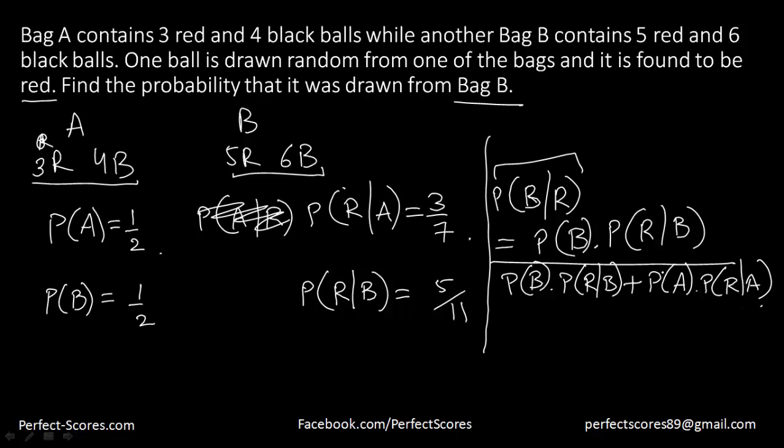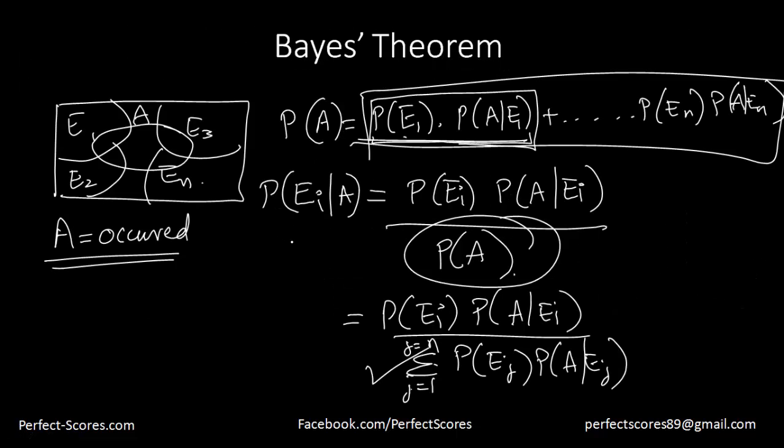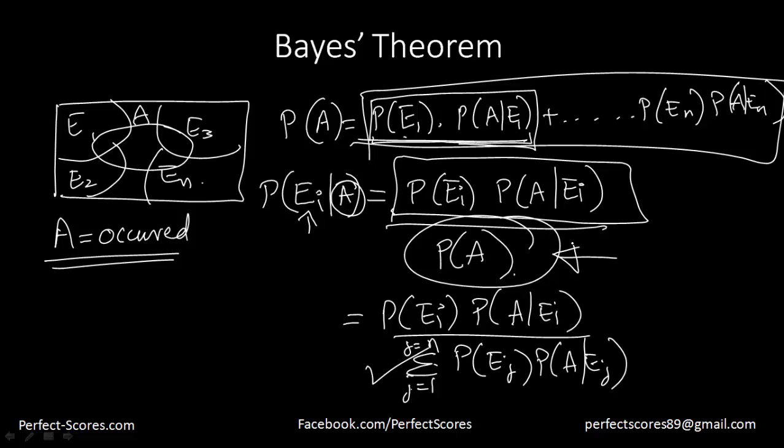You can clearly see this is matching the formula: the probability that the event occurs provided the other event has already occurred is equal to the probability of that event occurring divided by the total probability.